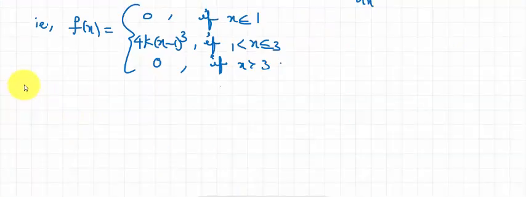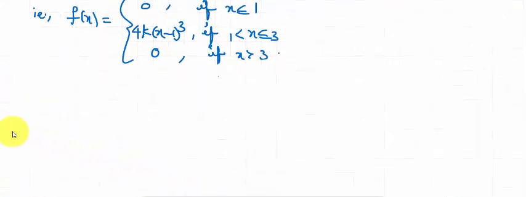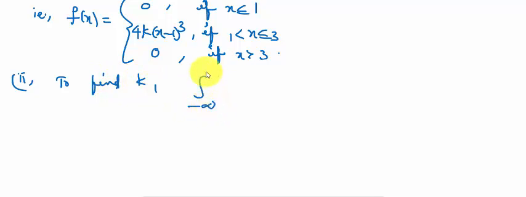Now to find out the second one, k. The relation for finding k is integral from minus infinity to infinity of f of x dx is equal to 1.